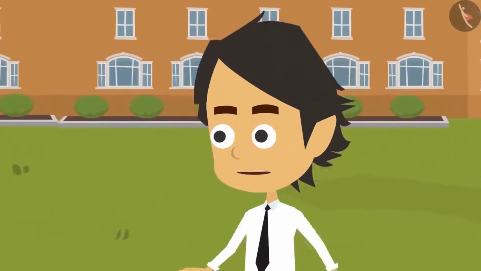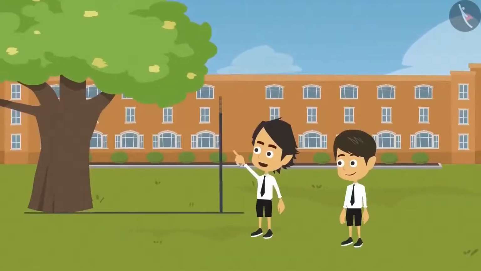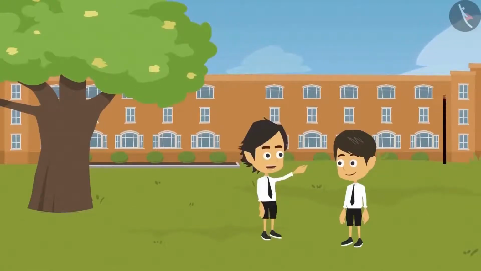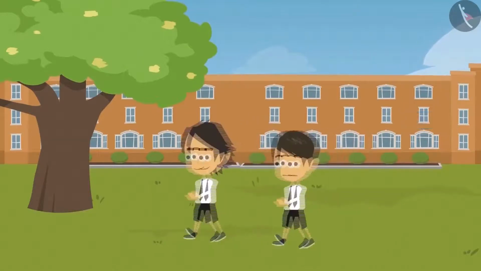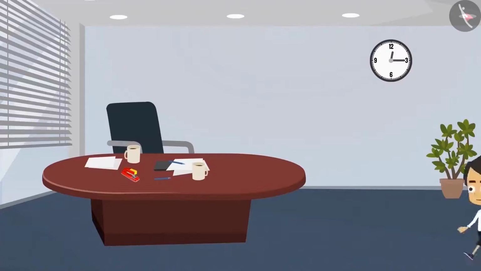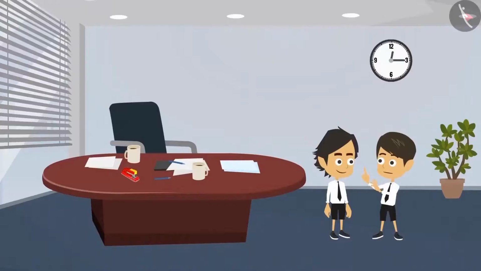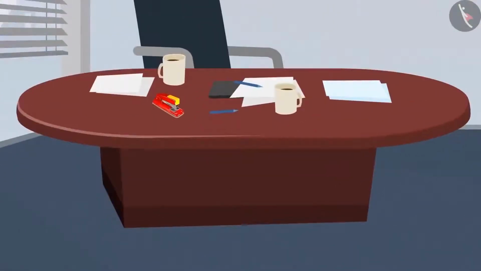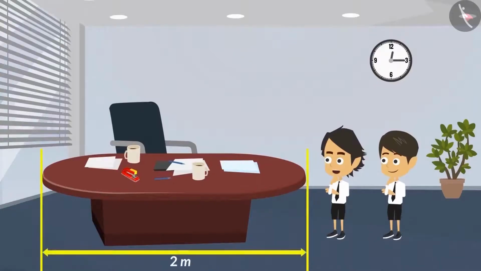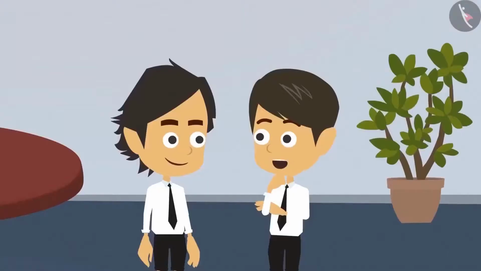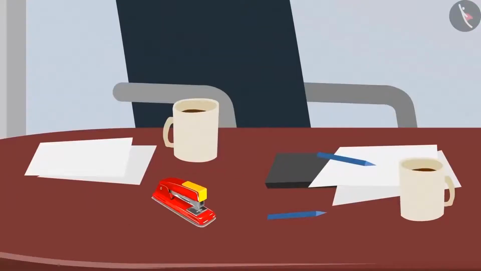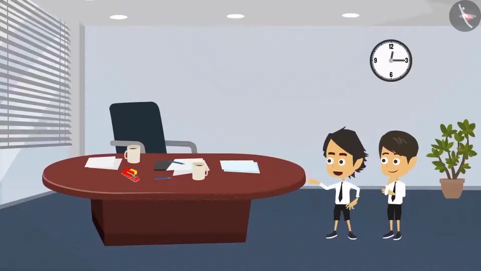Okay, that is easy. See, this tree, it would be appropriate to measure it in meters as it is very big. The height of our school building too should be measured in meters. Oh, okay, I get it now. Hey, the teacher is not here. Come, let's keep the form here. Now tell me, which unit will you use to measure this table? We will measure it in meter as it is very big. So will we measure the stationery items on the teacher's table such as paper, stapler, pen in centimeters? Yes, because all these objects are very small.